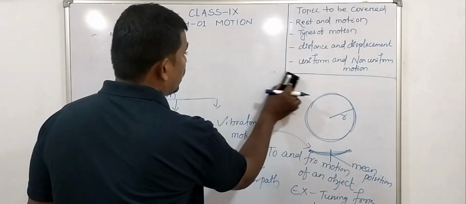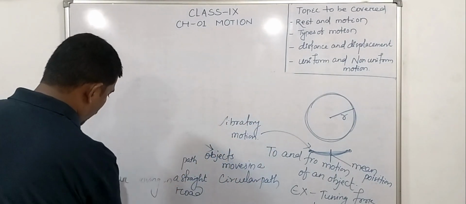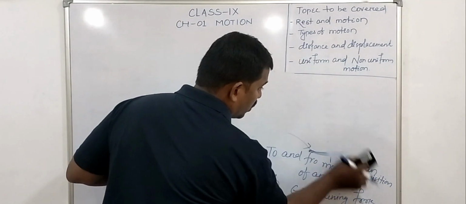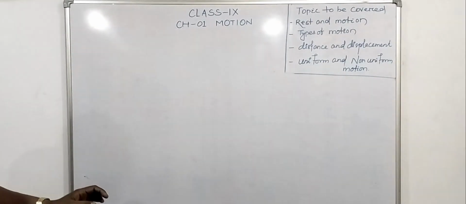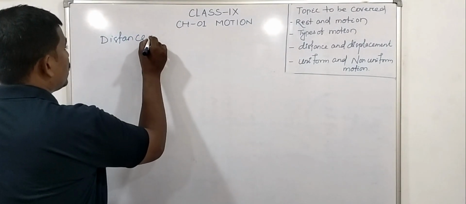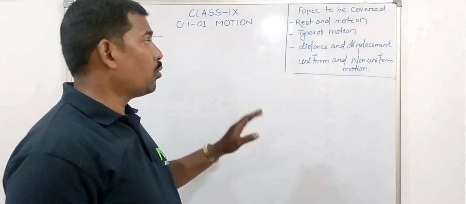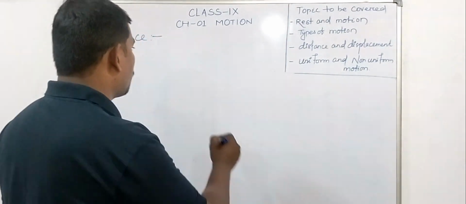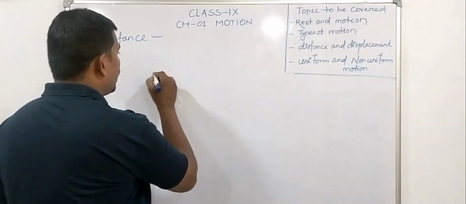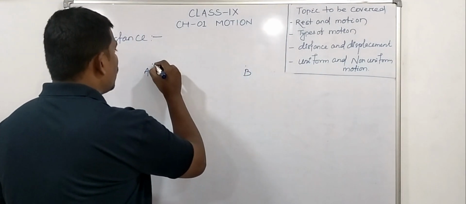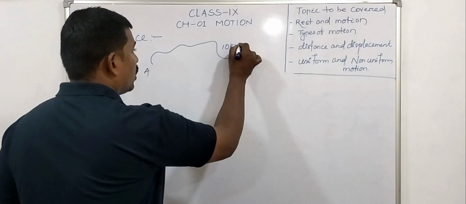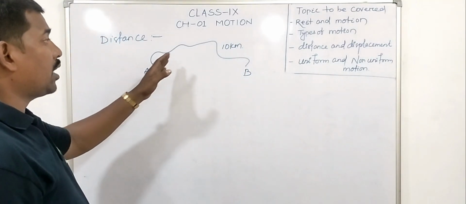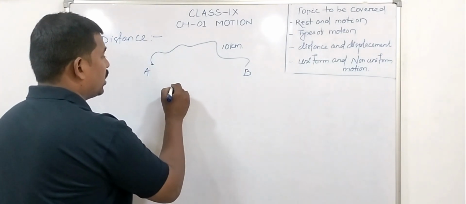Next topic is distance and displacement. What is distance? Distance is the actual path covered by an object from one position to another. Suppose there are two points A and B, and an object travels in this way from A to B, and suppose this path is 10 kilometers. This is the actual path traveled between A and B, so it is considered as distance.